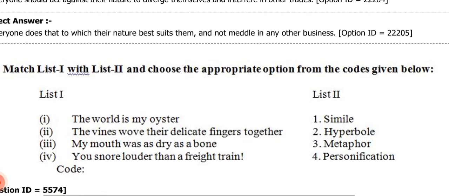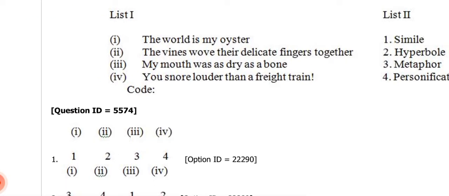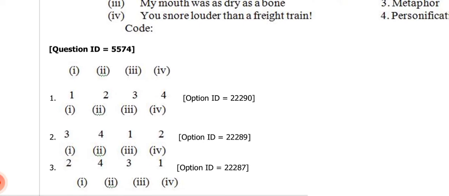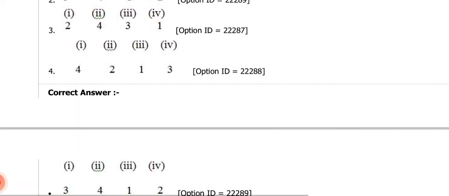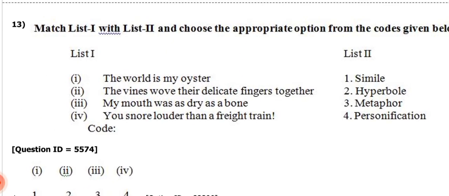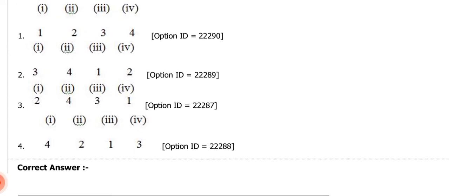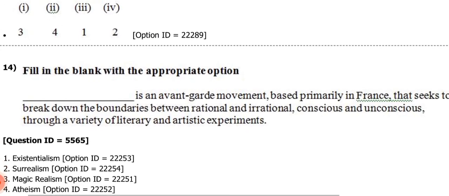So what will be the correct option? Codes are given like this: 1 2 3 4, 3 4 1 2, 2 4 3. I will not read this. Let me reveal the answer. The correct answer is 3 4 1 2. Here the option is 3 4 1 2. That means number 2 will be the correct answer: 3 1 is correct, 4 2 is correct, 1 3 is correct, 2 4 is correct.